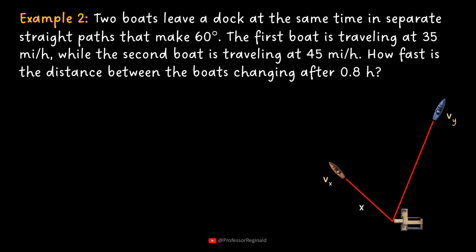Let x be the distance traveled by the first boat, y be the distance traveled by the second boat, z be the distance between the two boats, and theta be the angle between the individual straight paths of the two boats.